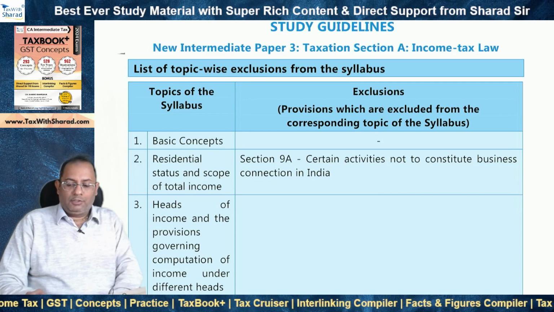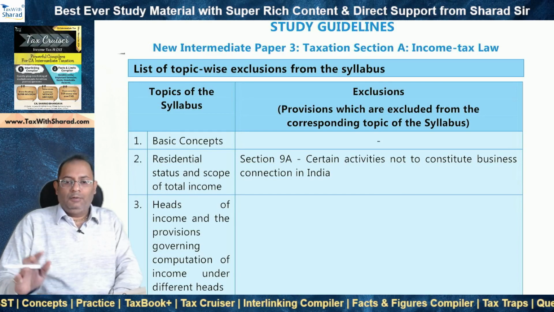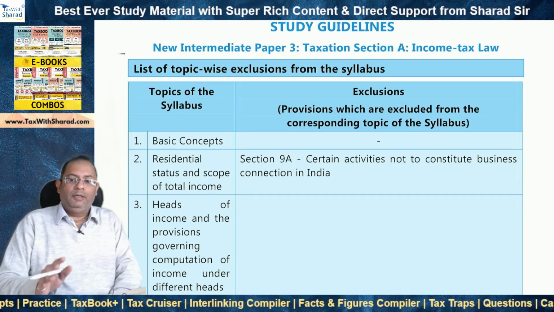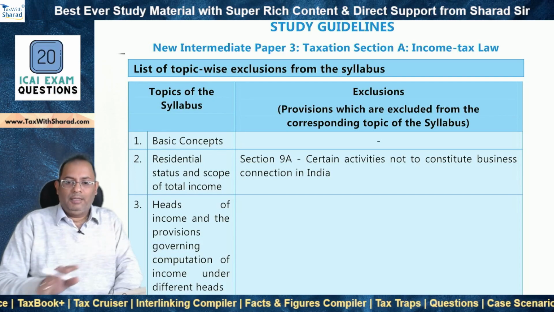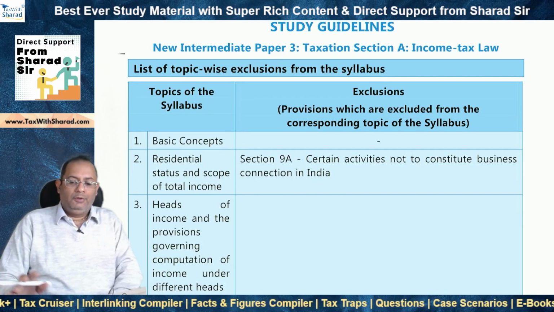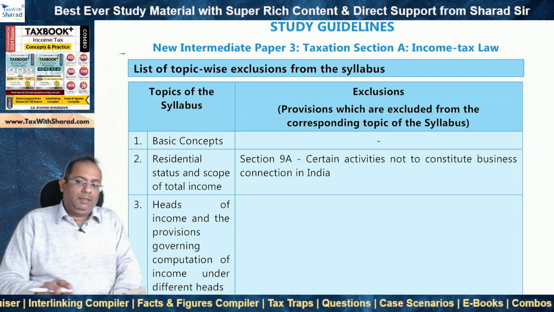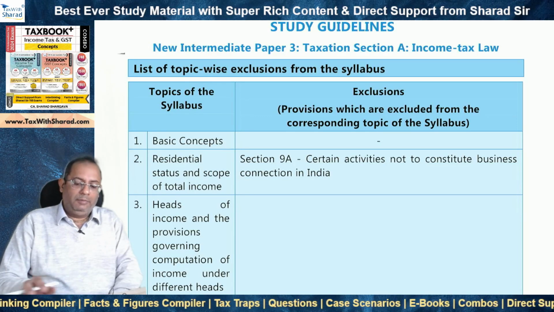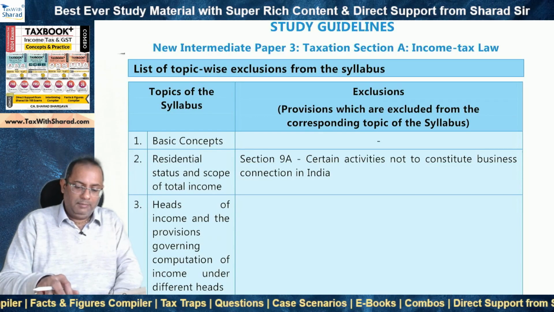So if you study TaxBook Plus as it is, you will be fully aligned to these exclusions and fully prepared for your May 2024 examination.